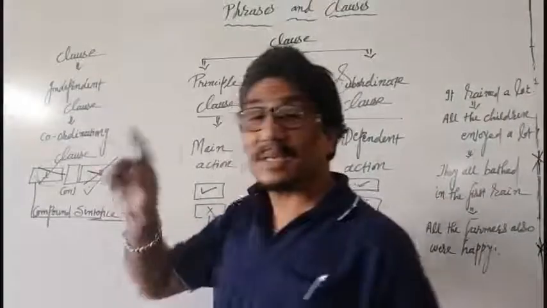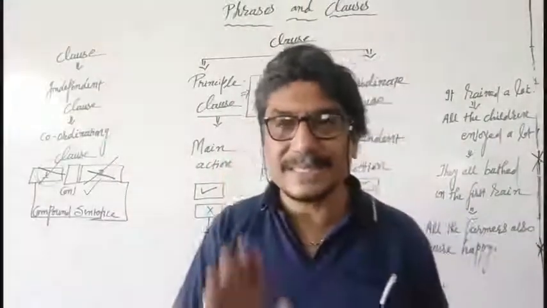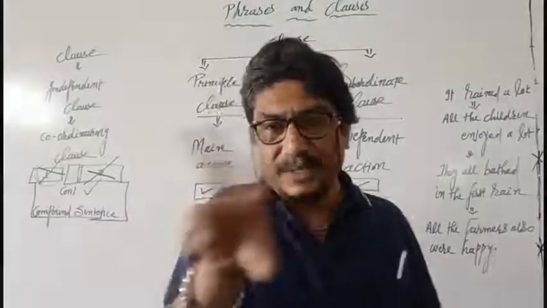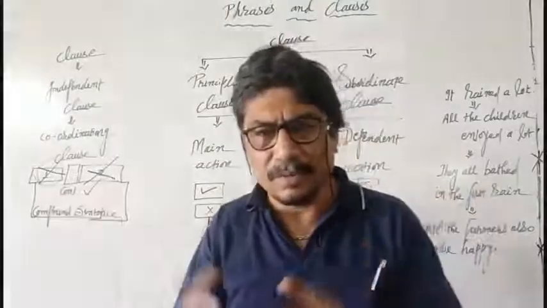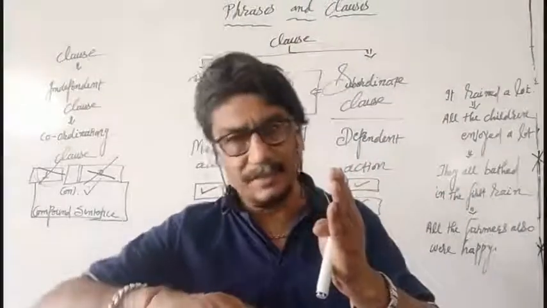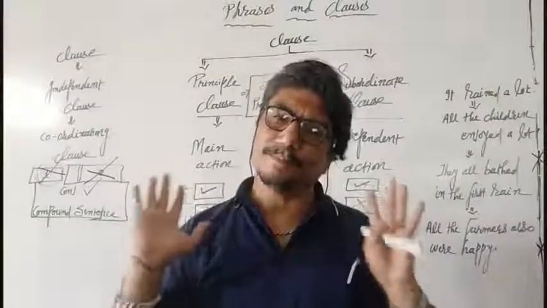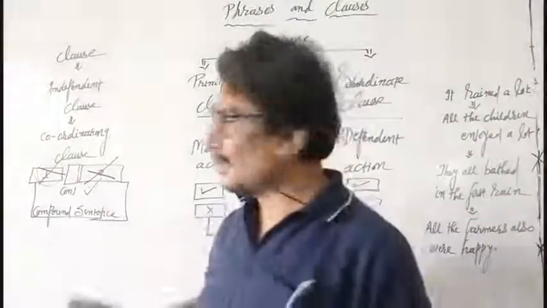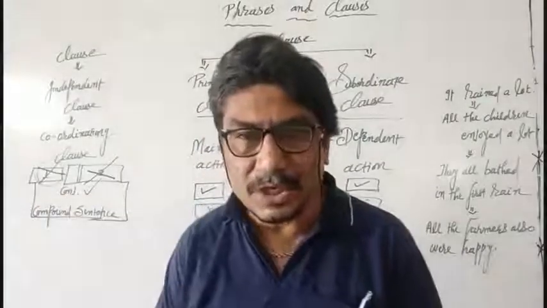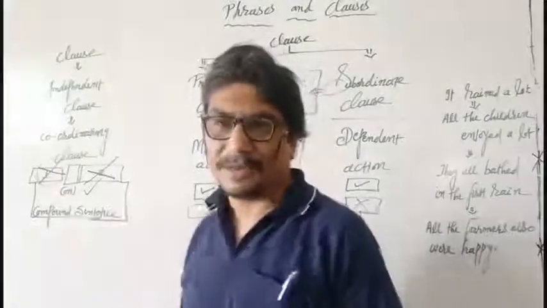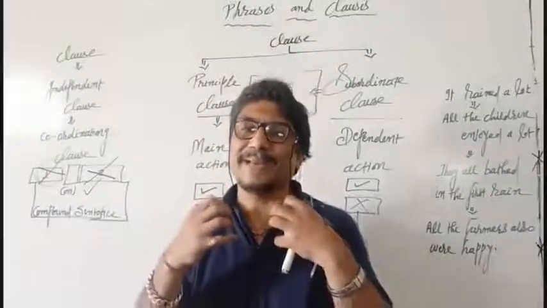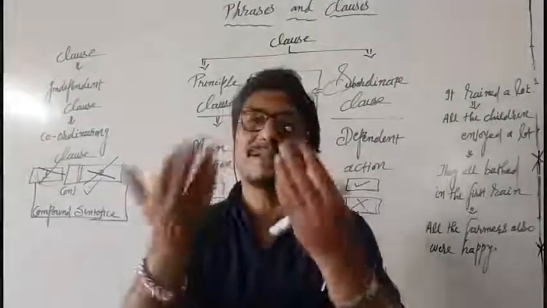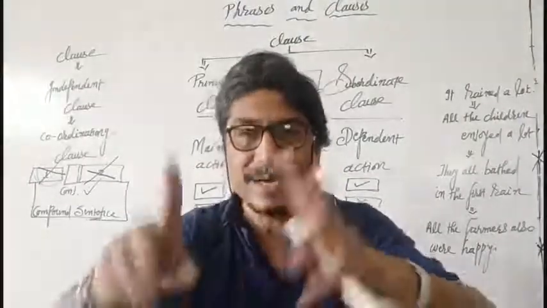Because both the clauses are independent clauses. So the first one is given, the second one is not given. Okay, no problem. The first one is not given, the second one is given. No problem. There is no change in the meaning of the first one. There is no change of meaning in the second one. Why is it so? Because they are fully dependent on their own. They are not dependent on others, so they are independent clauses.